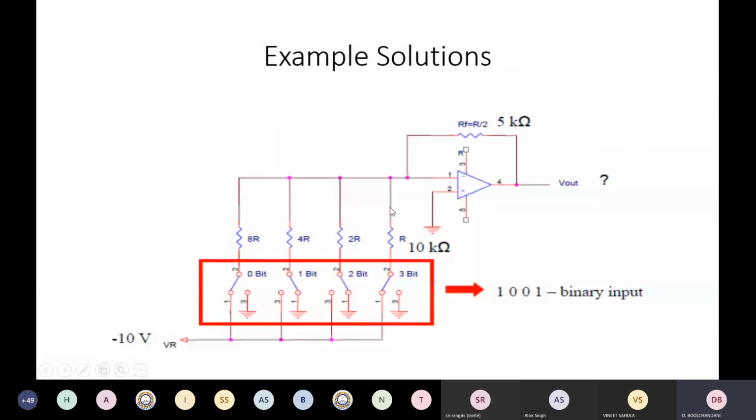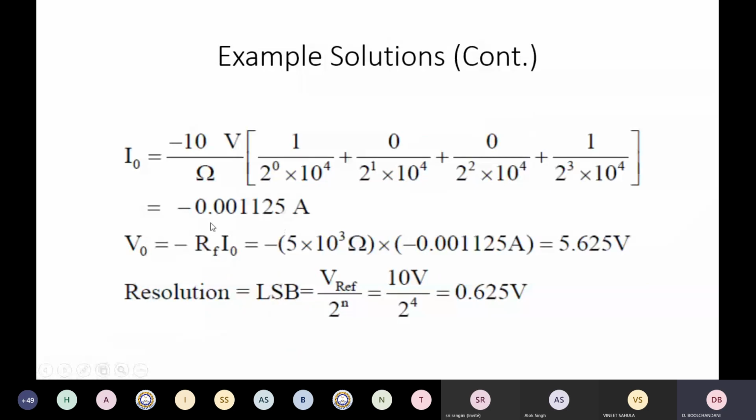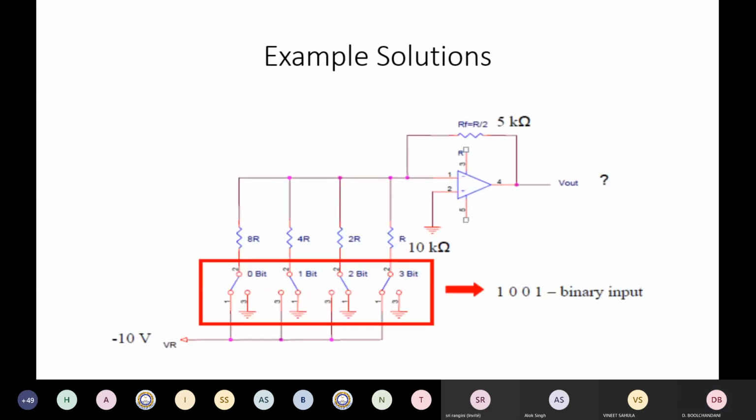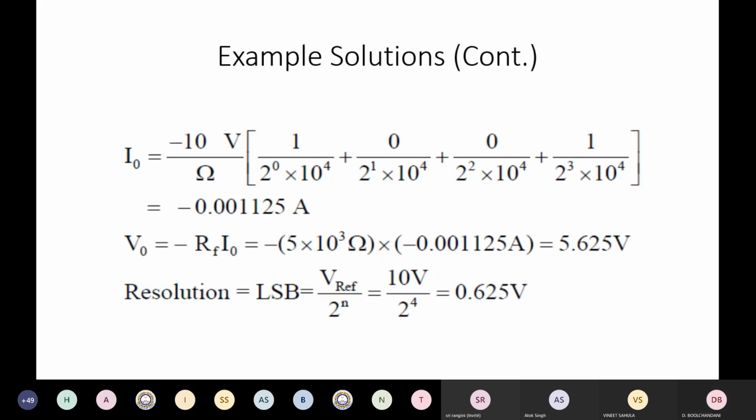is the sum of these two currents, and these two currents are nothing but minus 0.01125. This is negative because current direction is flowing in this direction. So because no current flows into the op-amp, the same current is going to flow through the feedback resistance. So if the same current is going to flow through the feedback resistance, this RF is 5 kilo ohms multiplied by this current. This is what you are going to get. Output voltage is going to be RF multiplied by IO. So it comes out to be 5.625 volts, right?